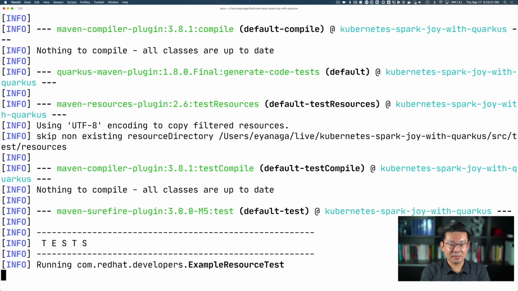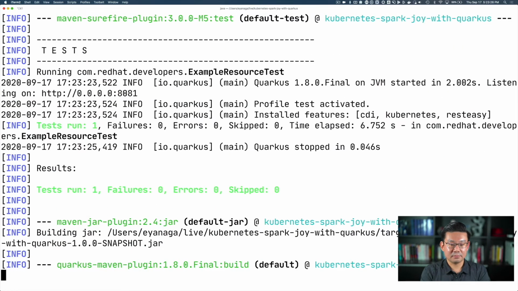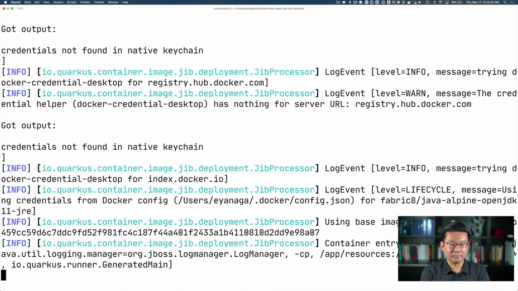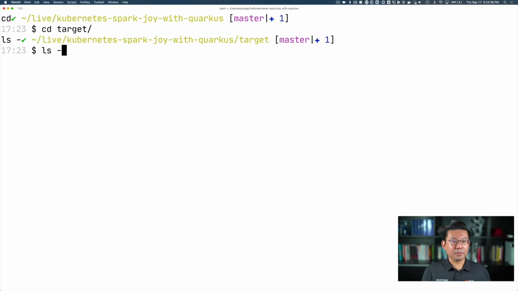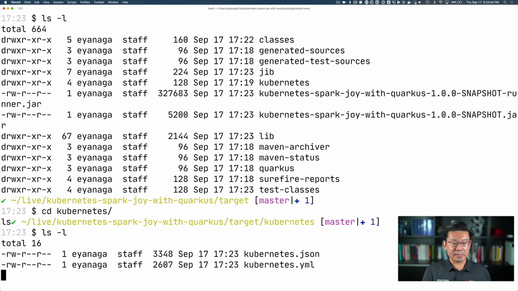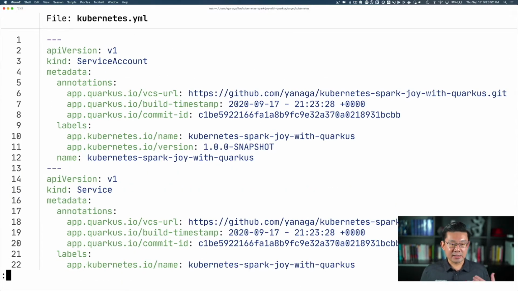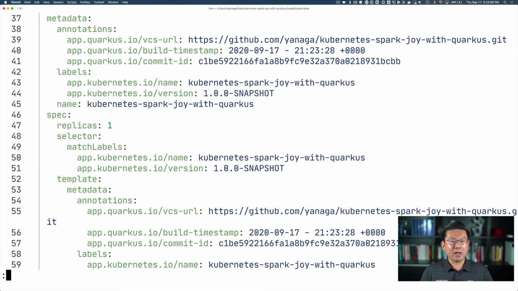So running the tests. And it's done. Let's go to the target folder. You can see here that we have the Quarkus application, but if I go into this folder, kubernetes, you're able to see that I have a kubernetes.json and a kubernetes.yml file. Let's inspect this Kubernetes YAML file. Quarkus generated a Kubernetes service account, a Kubernetes service, and a Kubernetes deployment with the data that Ray provided in his application.properties file. And that's all I had to do.